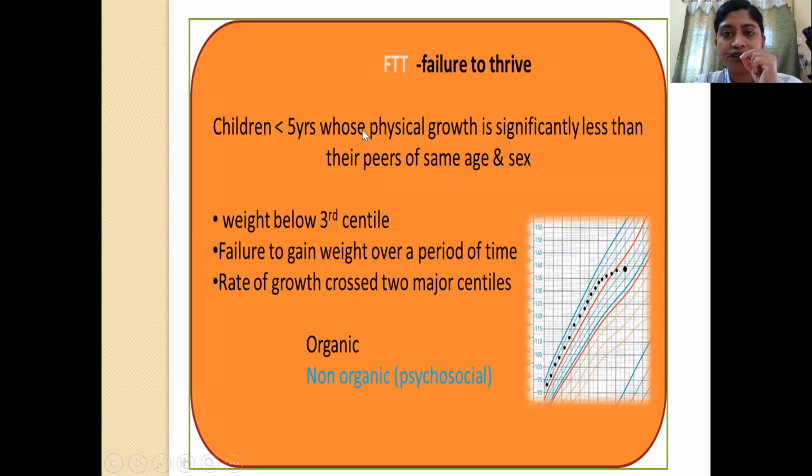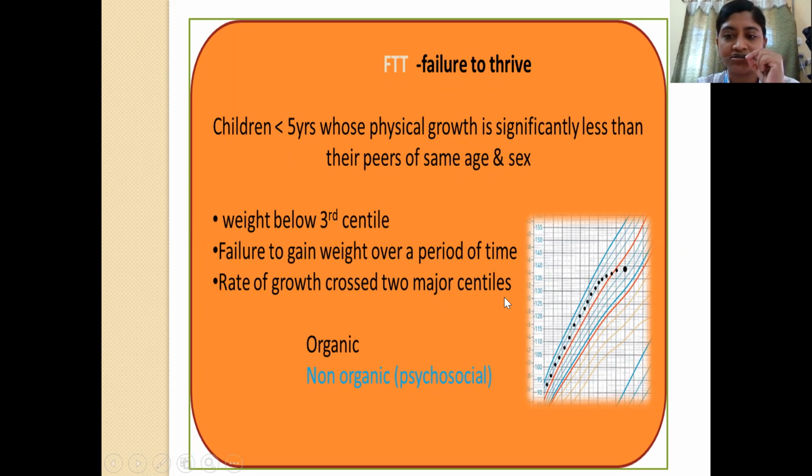In this aspect, it is also important to understand the term failure to thrive. It is applicable for all those children less than 5 years of age whose physical growth is significantly less than their peers of the same age and sex. So for that, the child's weight has to be below the third centile. There should be failure to gain weight over a period of time, and the rate of growth should have crossed